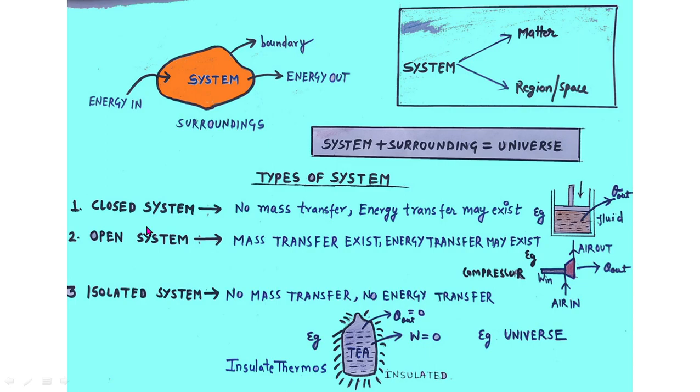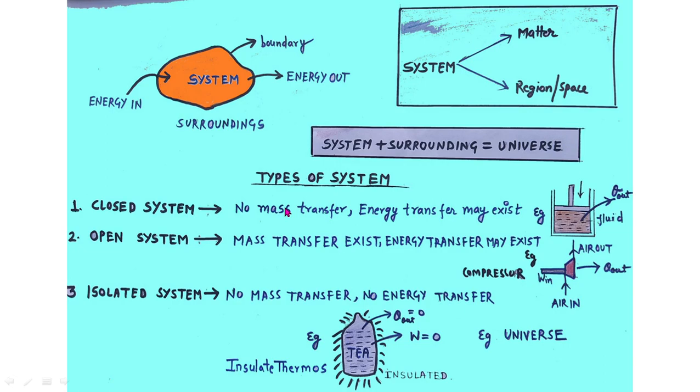So the first one is the closed system. In a closed system, energy transfer may exist. Here the term "may" is very important. Energy transfer may exist between the system and the surrounding. Energy transfer can be in the form of heat or work interaction. But in the closed system, no mass transfer occurs between the system and the surrounding. So this is the property of the closed system.